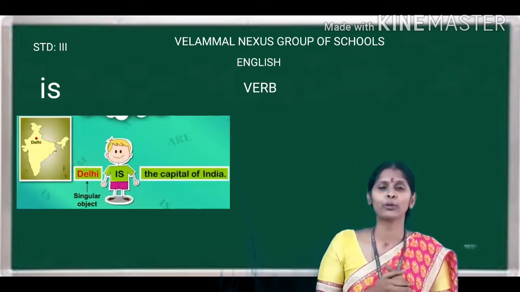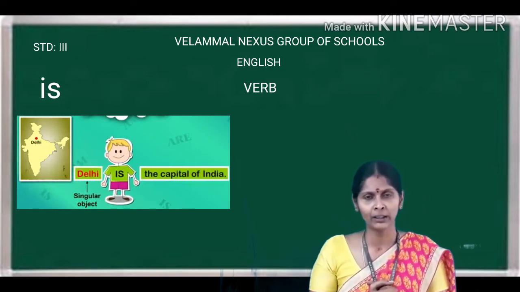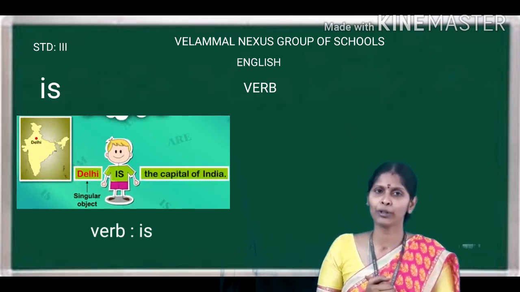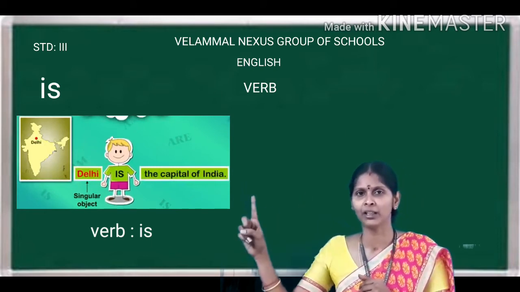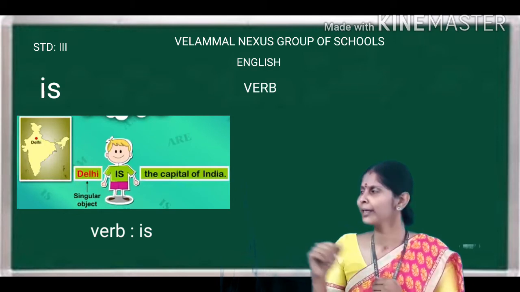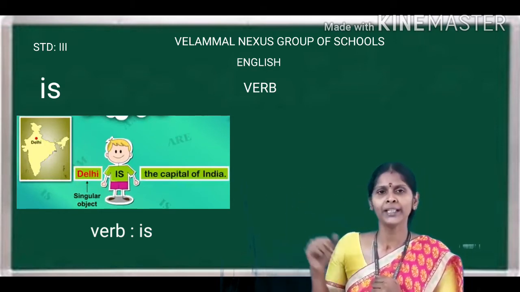Now coming to is. Delhi is the capital of India. So what is the verb here? Is. What am I talking about? I am talking about a singular noun, Delhi, right? Delhi is only one. So I am talking about Delhi, so I am using is.